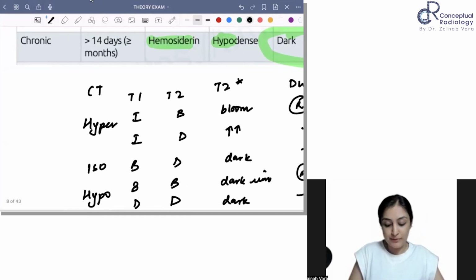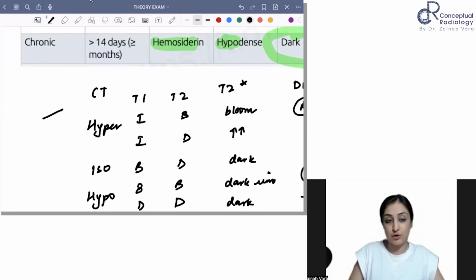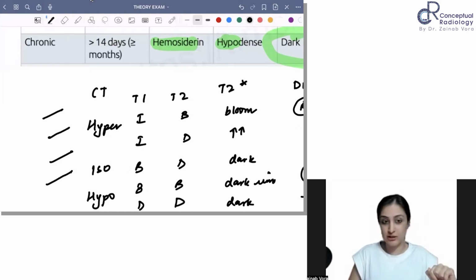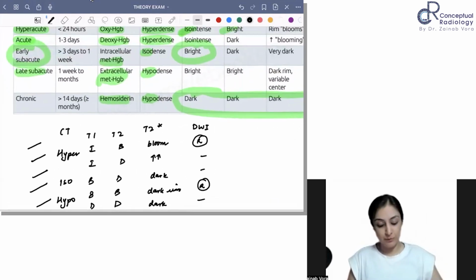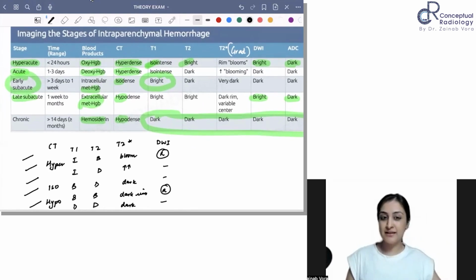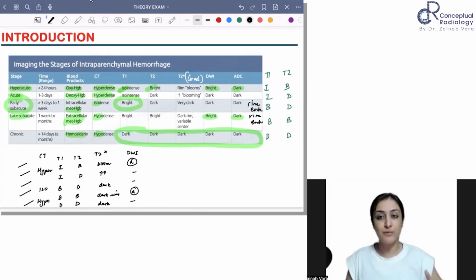What is the first one because of? That is oxyhemoglobin. Then deoxyhemoglobin. Then we have methemoglobin, which is intracellular and extracellular, and then it becomes hemosiderin. Is this clear? Will you be able to make this box? If you make this box, your job is done. Your examiner is impressed. Your question is answered.